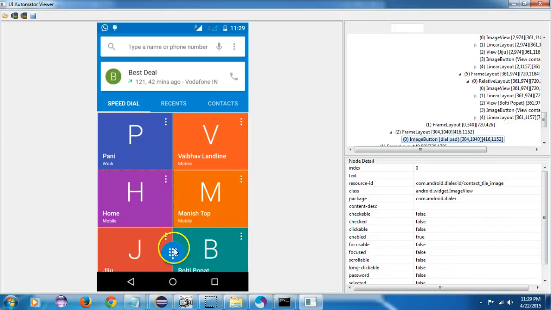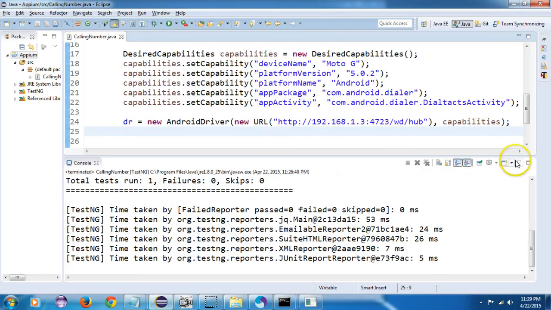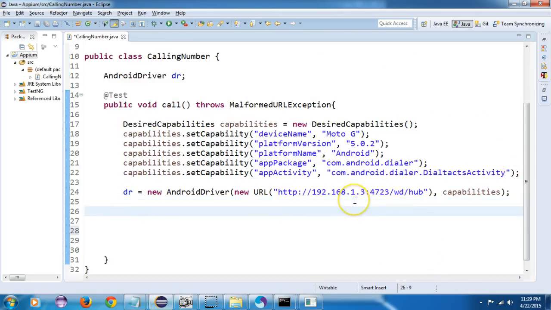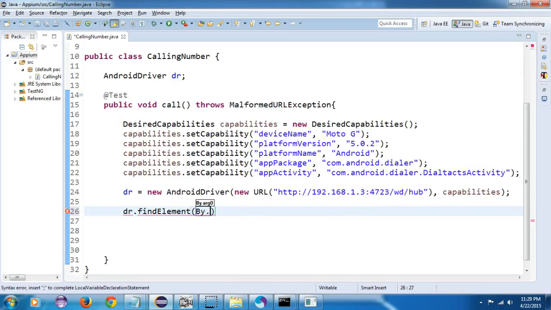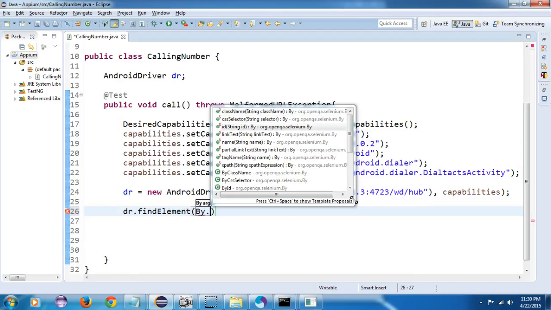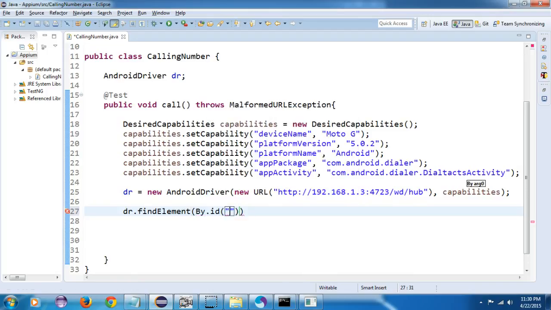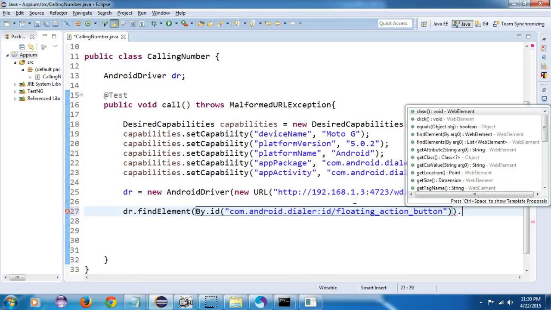I will click on this, and luckily we have a resource ID here, so I will be using this to click on it. First I need to click on this. I will copy this and write driver dot find element by ID, and this is the ID, and I will click on it.